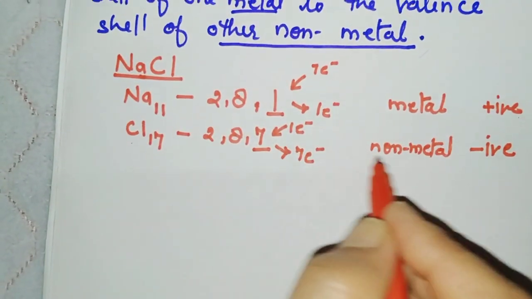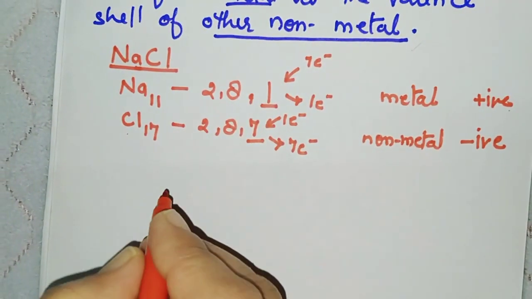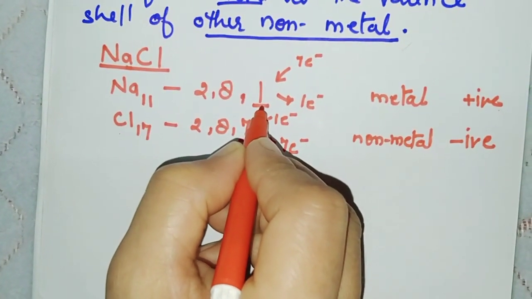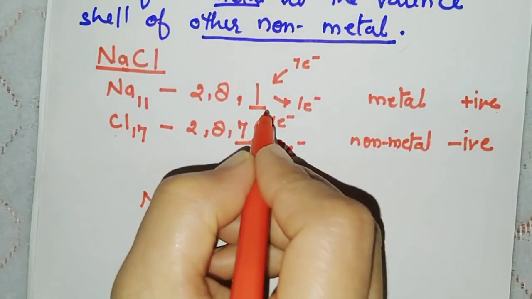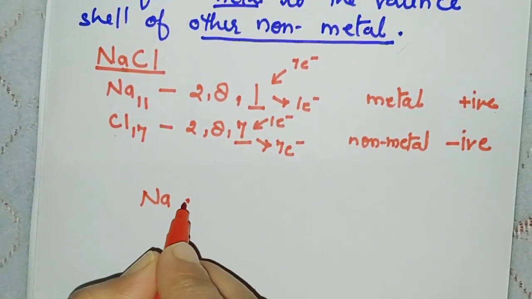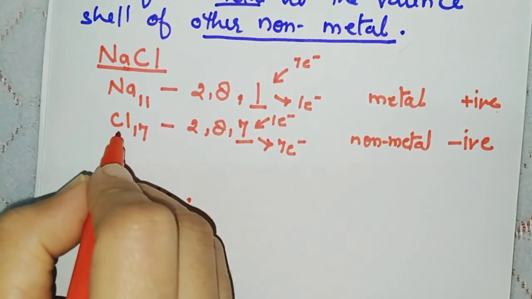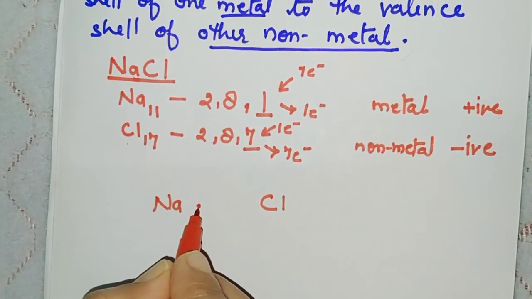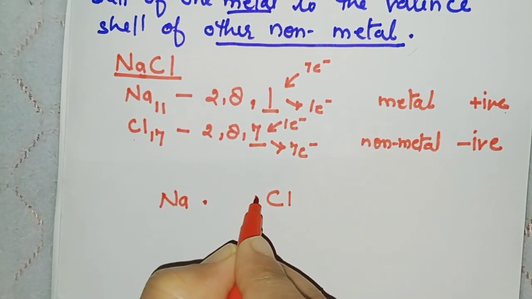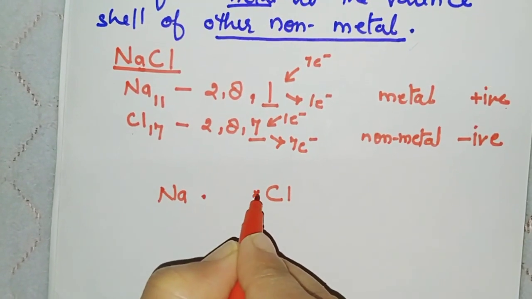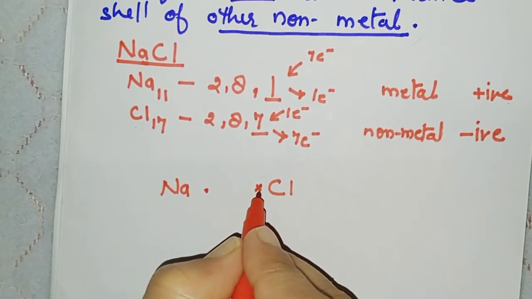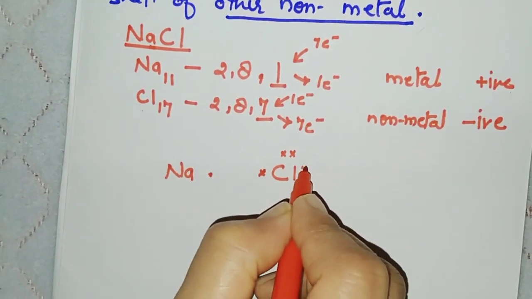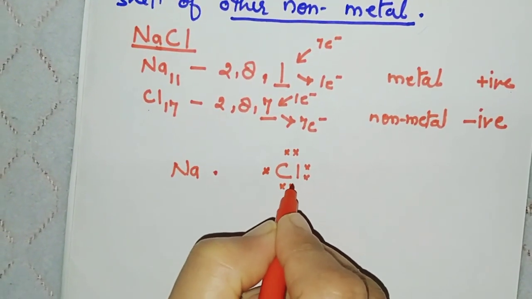Now how to draw the structure of this NaCl? Now see here, Na is having 1 electron in its outermost shell. So we are showing only the outermost electron here. It is 1. Now chlorine is having 7 electrons. Because 1 is here, to show symmetry we will draw here only 1 electron but with opposite sign, so that we have taken a small x. 1, 2, 3, 4, 5, 6 and 7.